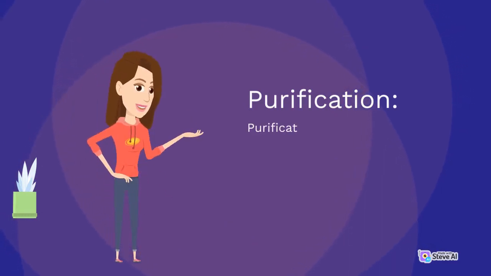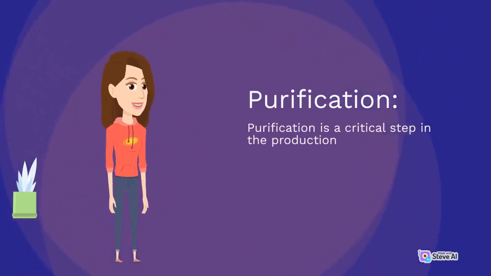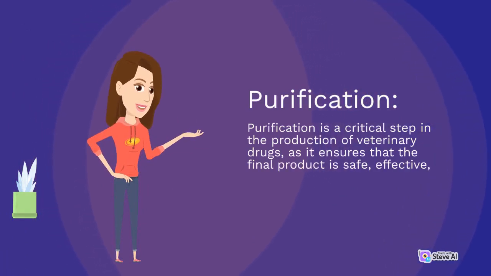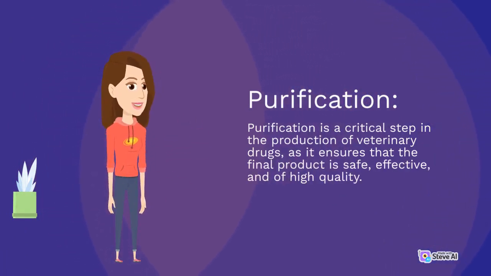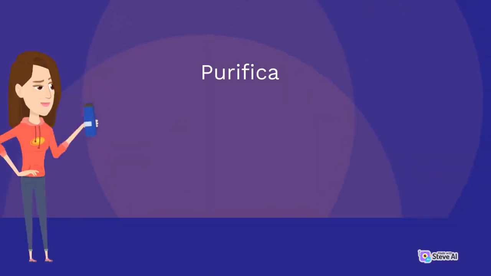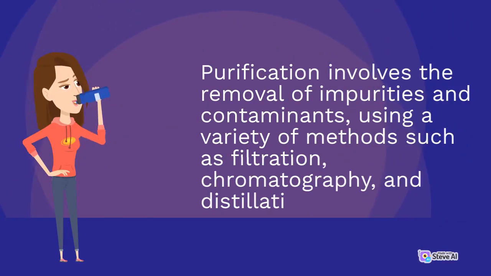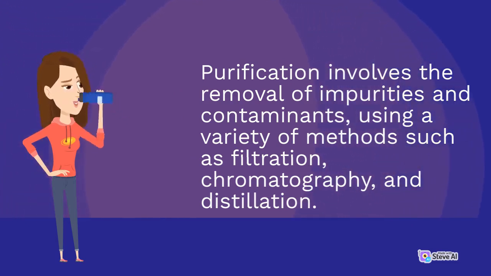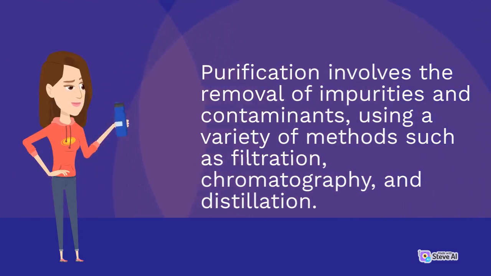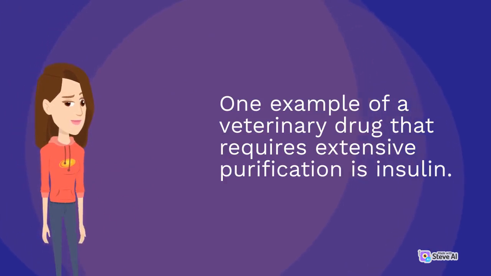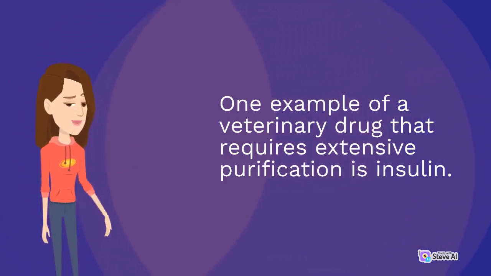Purification. Purification is a critical step in the production of veterinary drugs, as it ensures that the final product is safe, effective, and of high quality. Purification involves the removal of impurities and contaminants, using a variety of methods such as filtration, chromatography, and distillation. One example of a veterinary drug that requires extensive purification is insulin.